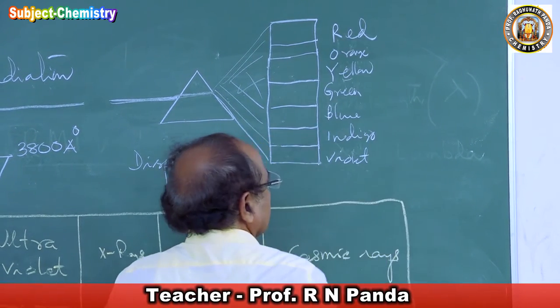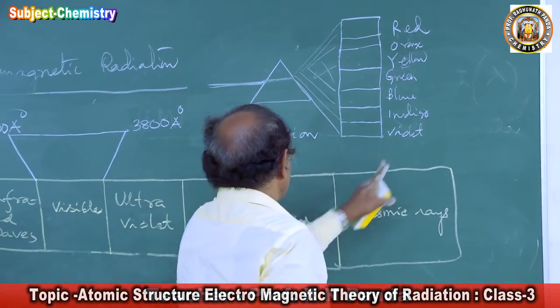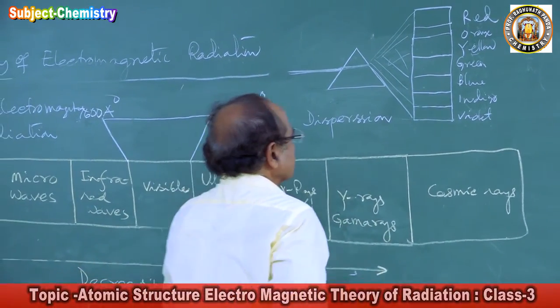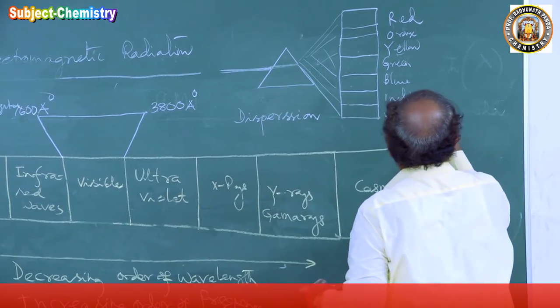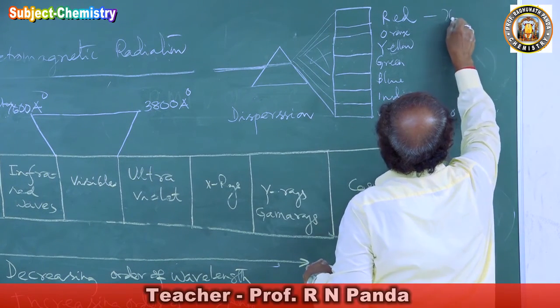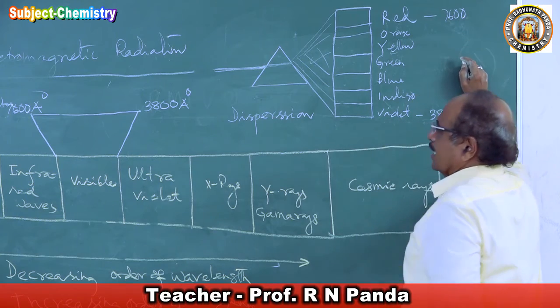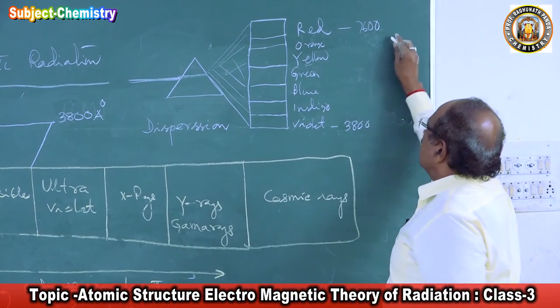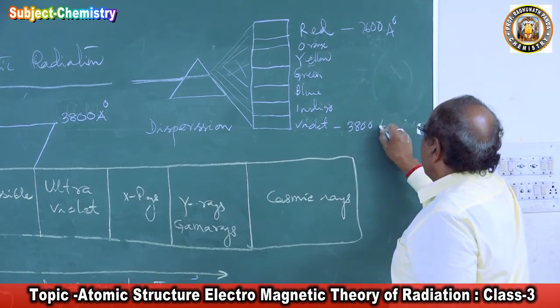Violet has the smaller wavelength, about 3800 angstrom, and red has 7600 angstrom.